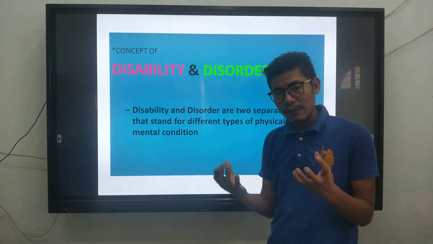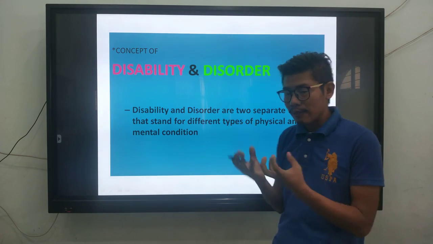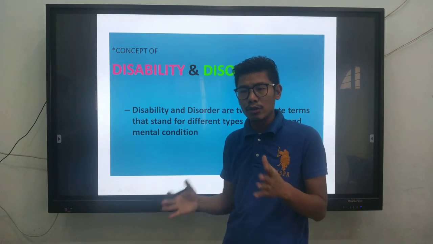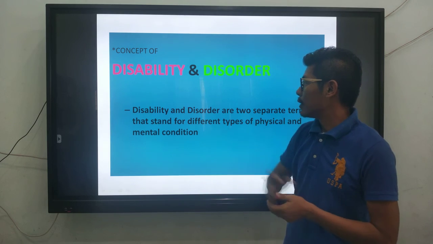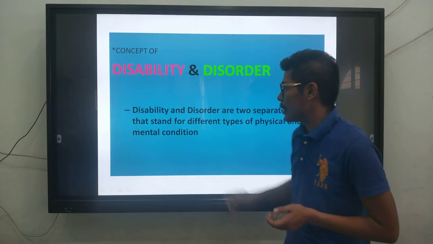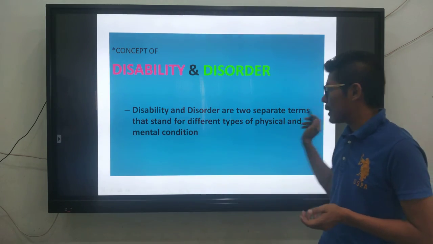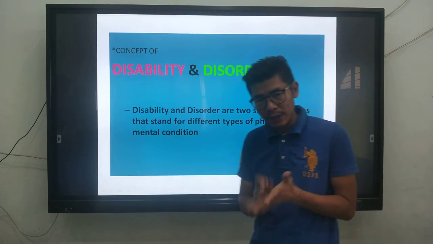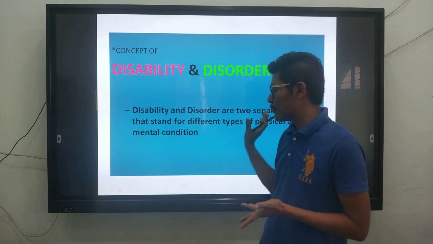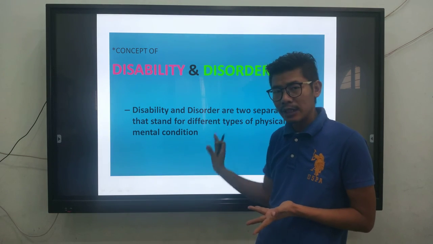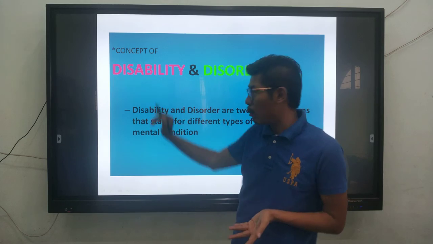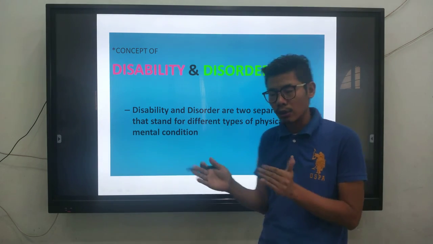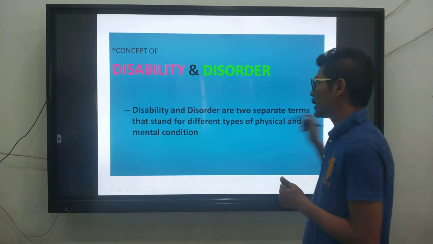Now when you look at disability and disorder, these two seem similar to one another, but they have different explanations, meanings and purposes. Disability and disorder are two separate terms that stand for different types of physical and mental conditions. You may have physical and mental conditions, but not all of them will come under disability or under disorder. So both of them are different, and we'll be discussing this in detail.